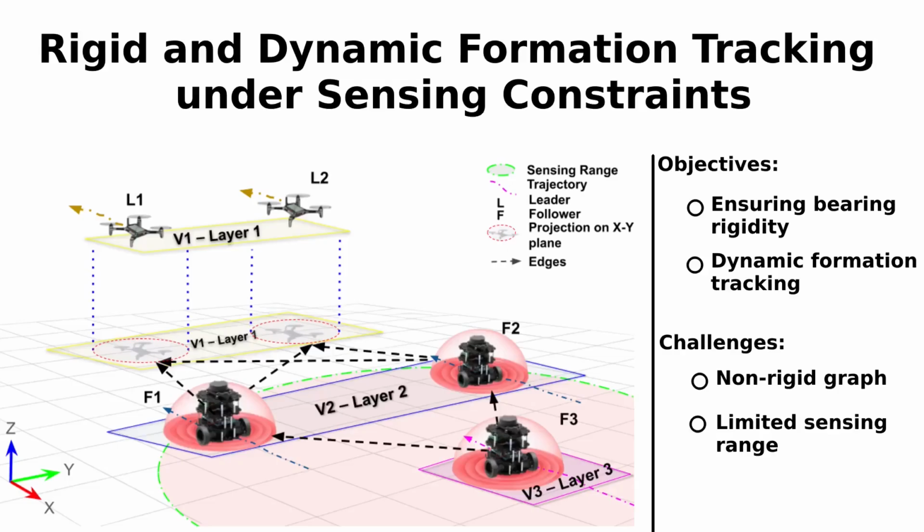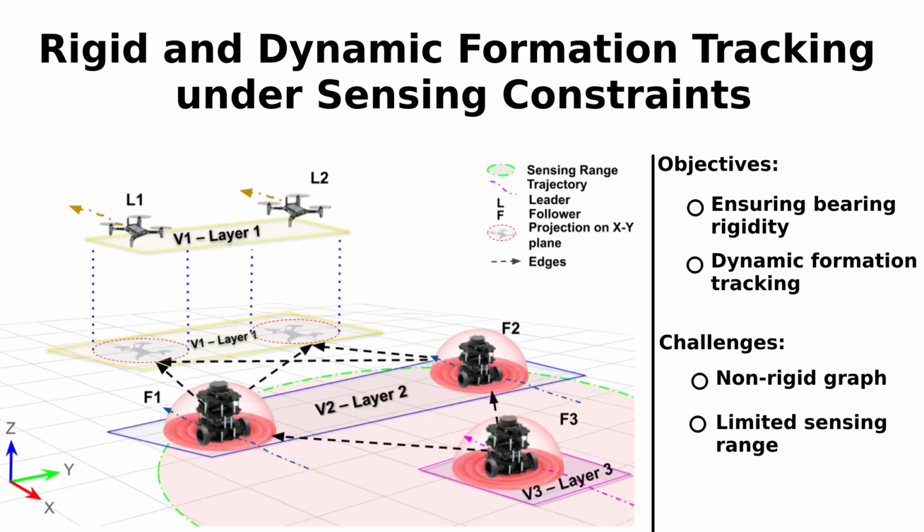Our aim is to achieve dynamic formation tracking in multi-agent systems using local bearing information. Typically, formation control assumes a rigid communication graph that is preserved throughout the entire operation. However, this limits its applicability when we face real-world sensing constraints.